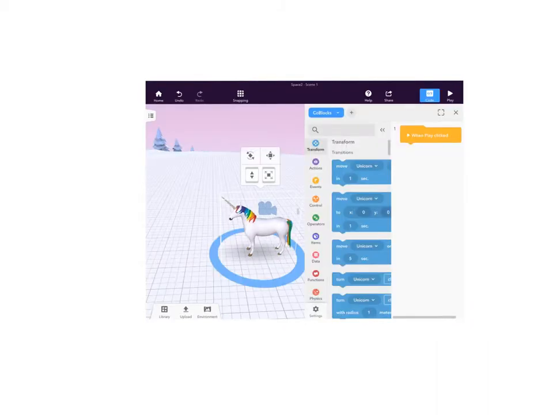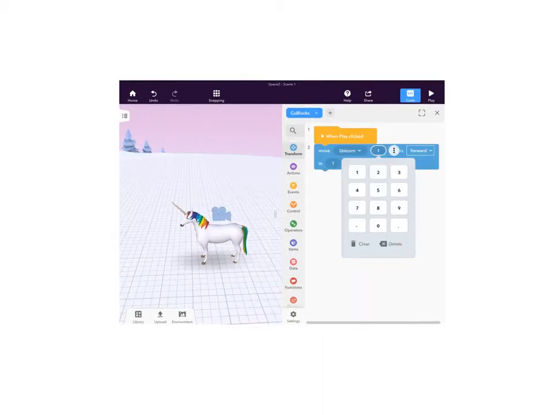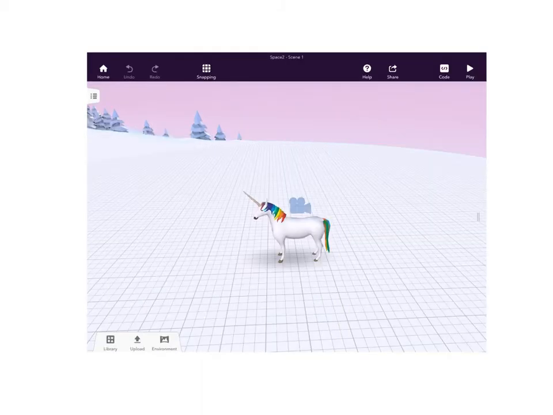Now tap transform. It will be the first one on the top, and drag out the first object. Now you select up and put in how many meters you want it to go and in how many seconds. Now tap play.